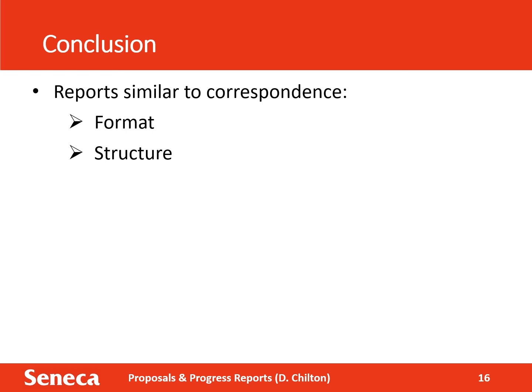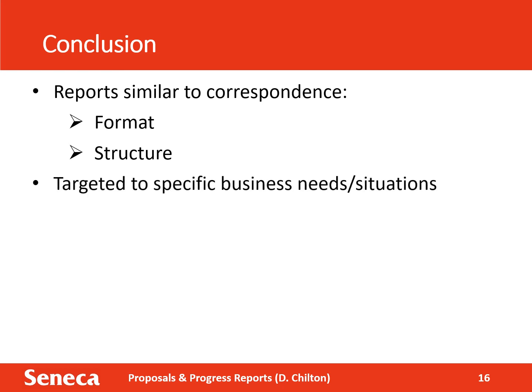In this lesson, we learned that workplace reports have formatting and structure similar to workplace correspondence. Some key differences are that workplace reports can be longer and formatted as a booklet, and that workplace reports use a system of headings to organize content, where correspondence usually does not. We also looked at two specific types of workplace reports, the proposal and the progress report.